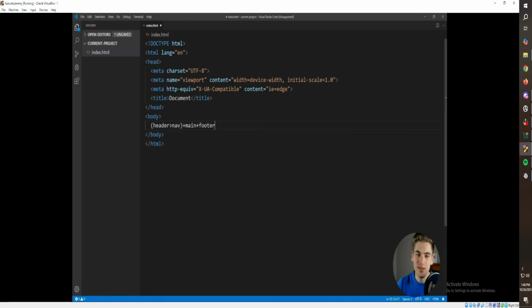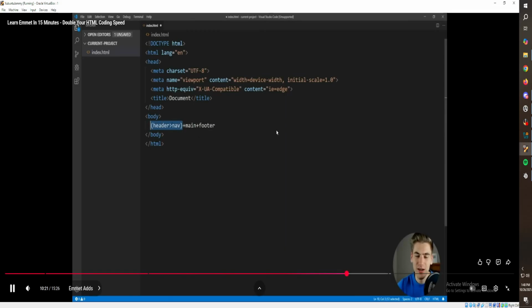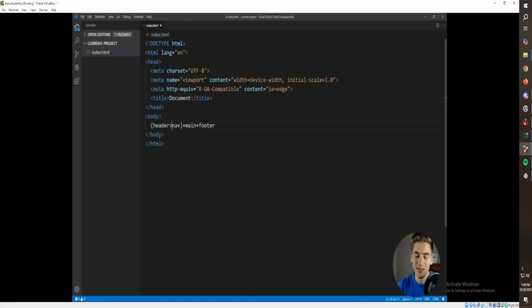And the reason this works is 'cause we're grouping up our child operators. Every time there's a child operators greater than symbol, it isn't leaking out to everything that comes after the nav, because none of that stuff is inside this group. So now let's do a little bit of an exercise.